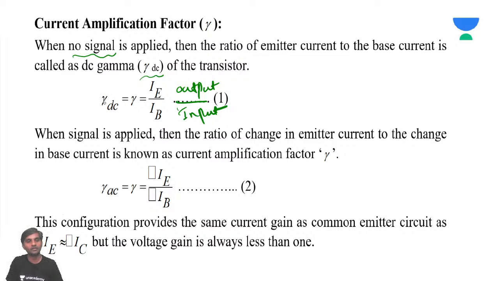So this is going to be gamma. Gamma is output current by input current. Can you guess what is the value of this gamma? Obviously, IE must be very high.